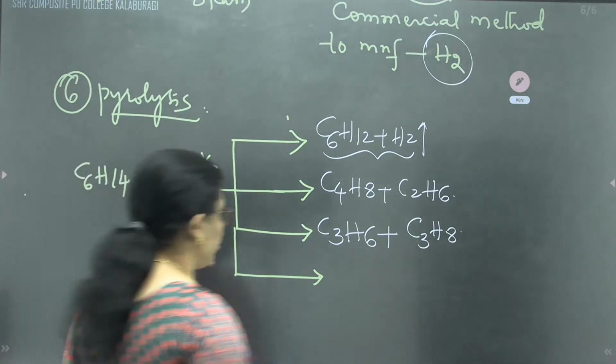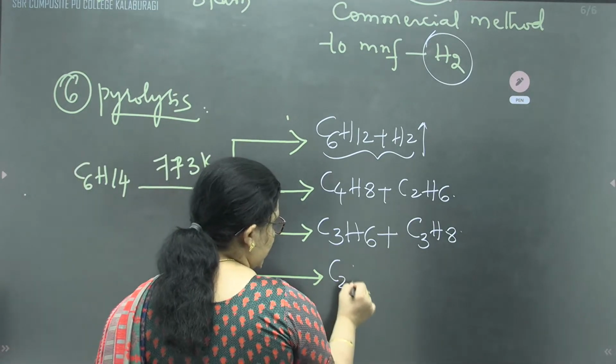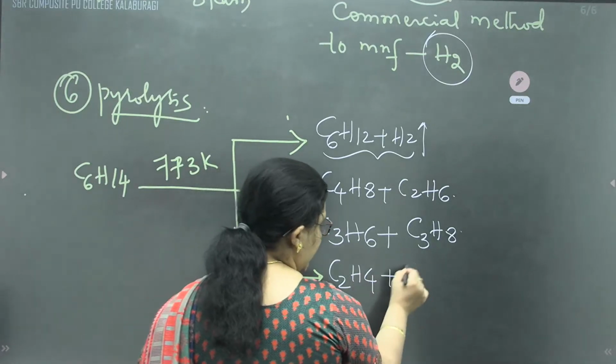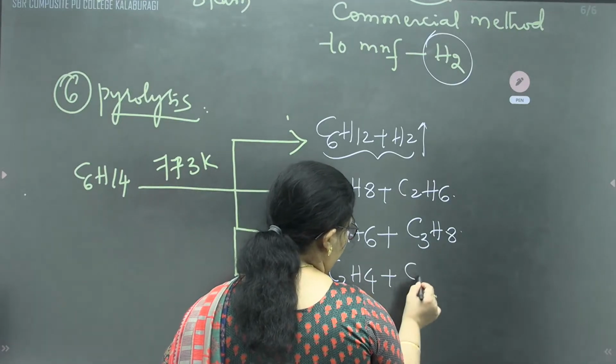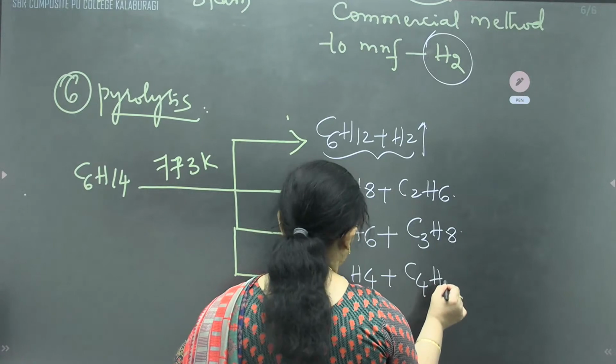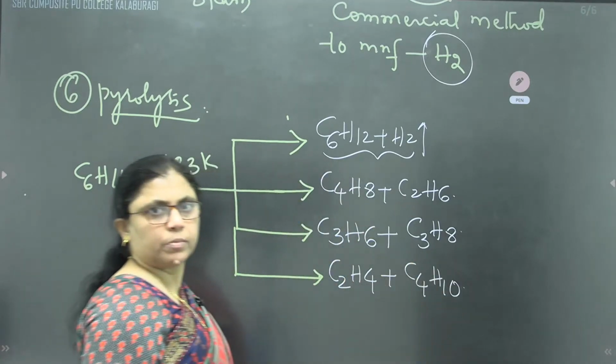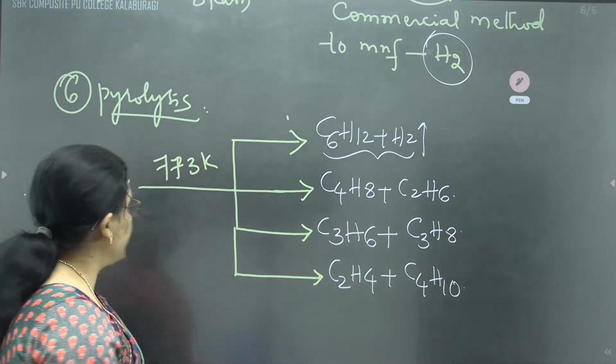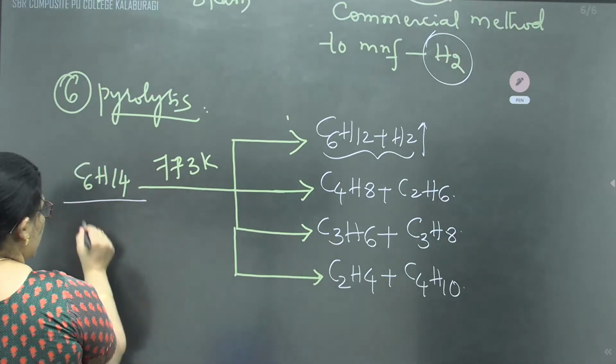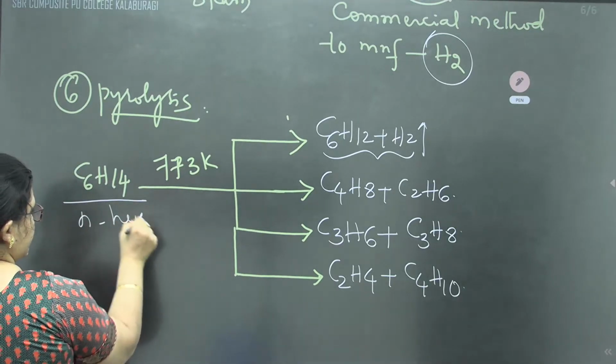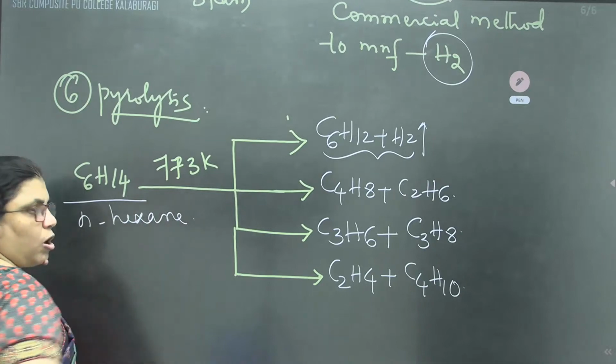Same way, if we are going to get ethene, C2H4, we'll get C4H10. It means higher hydrocarbon, normal hexane.